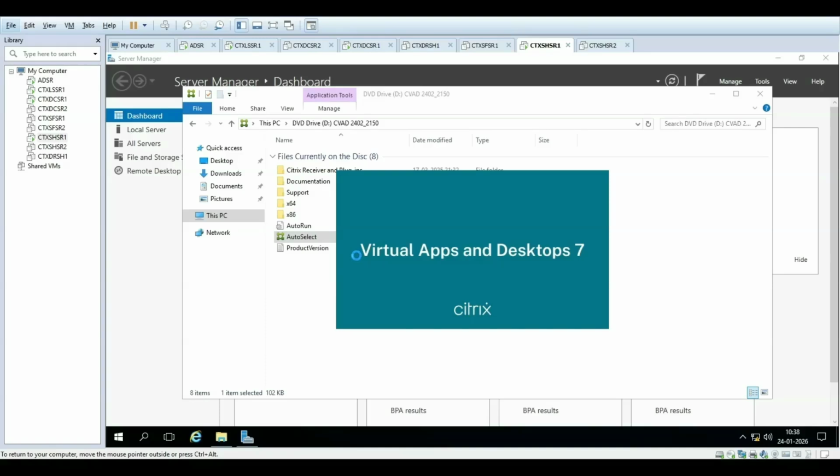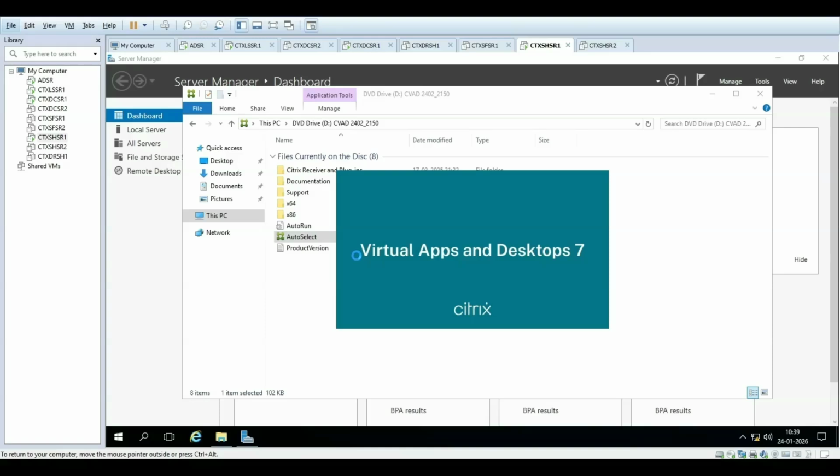The setup will detect the previous component, and then we just need to select that, and it will start the automatic update. While upgrading the Citrix VDA agent, there are two types: one is a clean installation and the other is in-place.